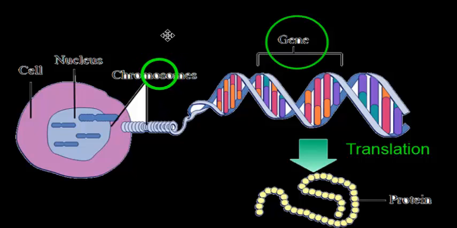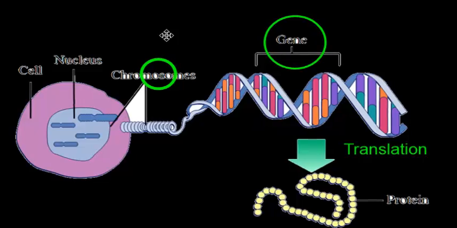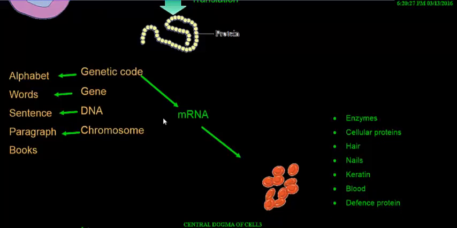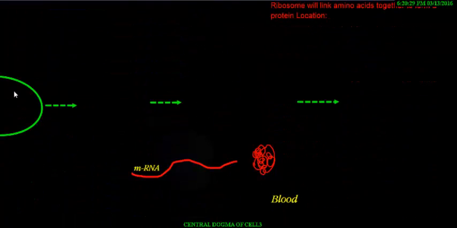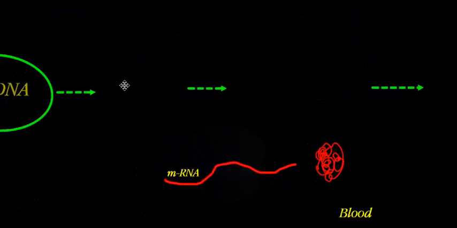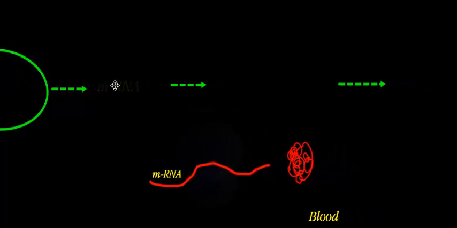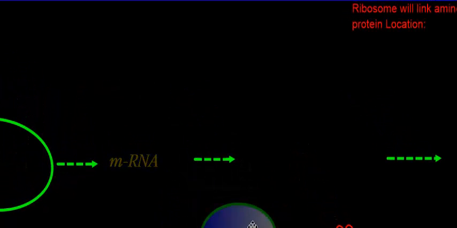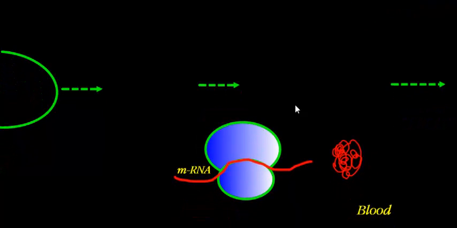So the chromosome is the larger portion, then the chromosome opens up into DNA, and then DNA opens up into small segments called genes. And if you want to understand more about the relation between these, DNA decodes that information in the form of a short strand called mRNA, and this mRNA then enters into the ribosomes, and these ribosomes decode all that information in the form of genetic codes.